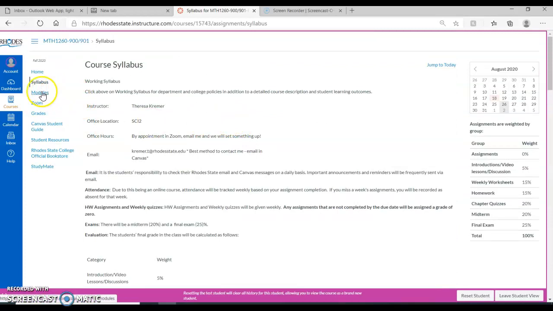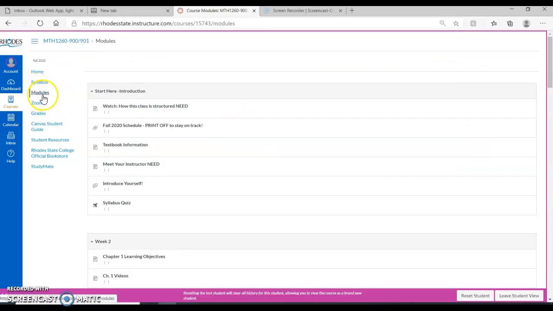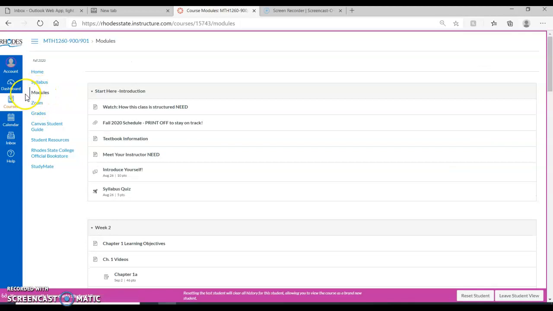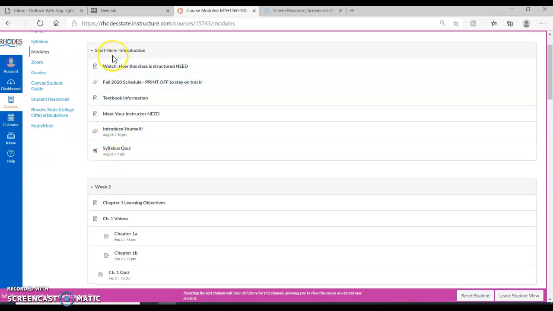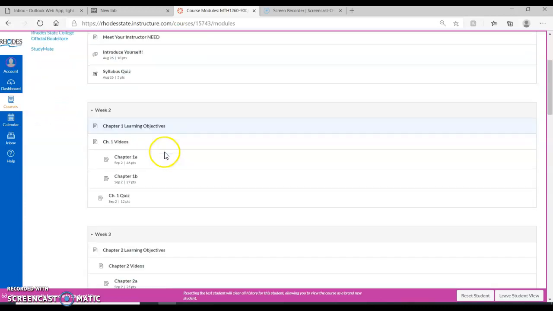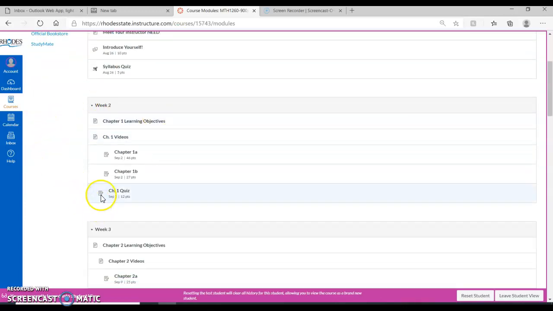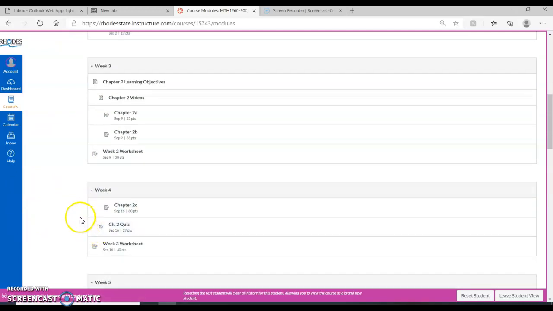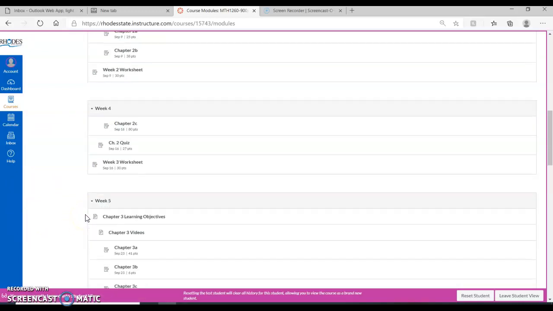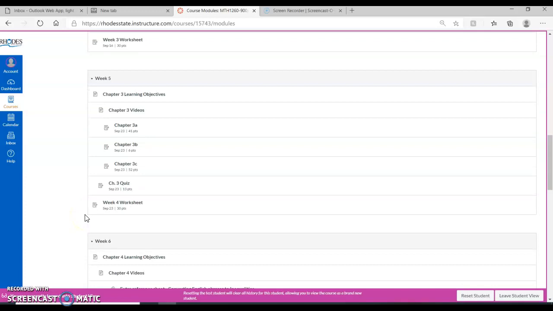Most of the time when you sign into Canvas, you're going to be working under the modules tab. That's most of the material for the course. I have this laid out in a weekly situation here. For week 1, this is the intro material that needs done for the first day, and then from there on out, it's due every Wednesday. Since we start on a Wednesday, it kind of fell into place that way. So you can take a look at that.